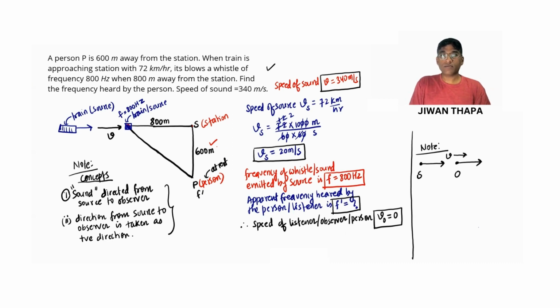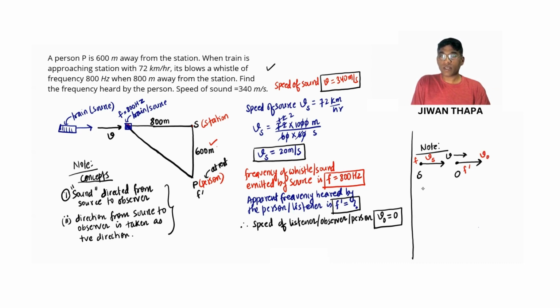The frequency of sound emitted by the source is f, and the apparent frequency heard by the listener or observer is f dash, the speed of source is vs, and the speed of listener is v naught.